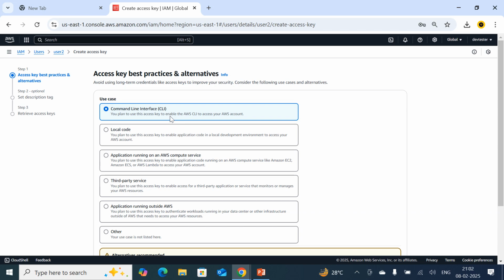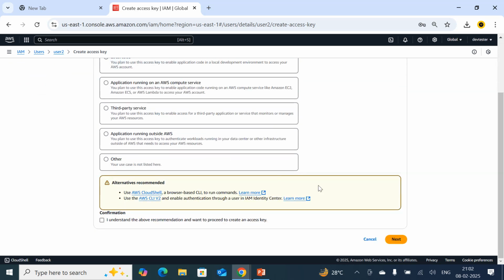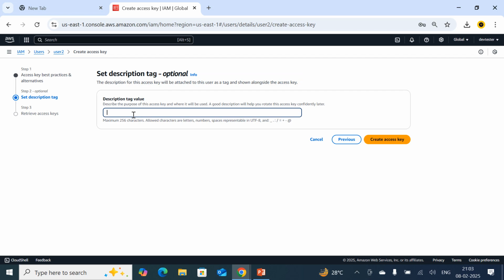I just want to access the AWS resource from my local machine through CLI. So for that reason, I am going to make this user. Just select the first option, CLI. Click on next. Here you just need to accept the terms. Here it is asking you for confirmation, so I make the confirmation. Click on next and add a description.